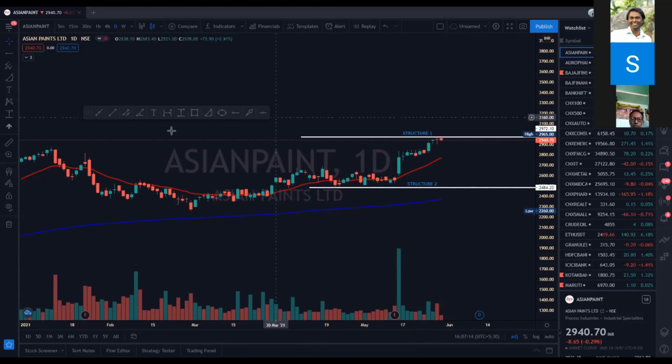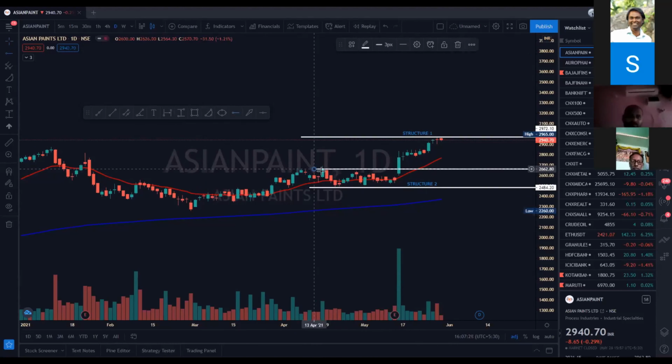Now we want two more structures which are inside this structure of support and resistance. Two more structures are like this. This was a resistance, recently broken out. See, this was the resistance. It has recently broken out with good volume.